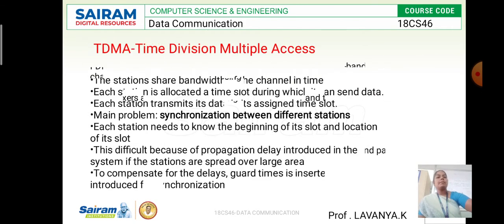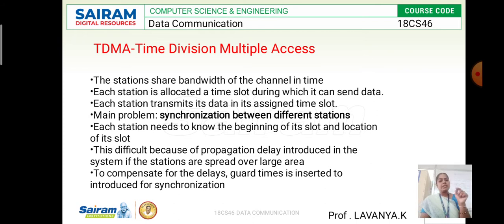Then what is time division multiplexing? In time division multiplexing, the stations share the bandwidth of the channel in time. Each station is allocated a time slot during sending the data from one device to another device.